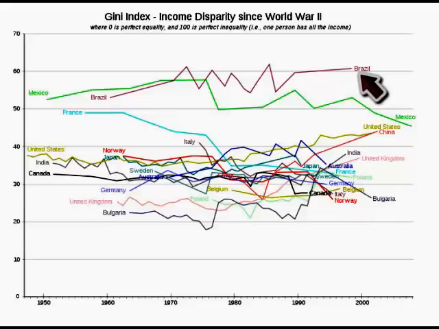And for the data we have here, Brazil has the worst income distribution. Not the worst overall from the chart we just saw, but certainly among the countries listed here, Brazil has the highest degree of income inequality. And trending over the 50 or 60 years for the data, you see Brazil has always had a high degree of income inequality. And Mexico as well, but Mexico's is trending downward, suggesting that things are becoming less unequal in Mexico.